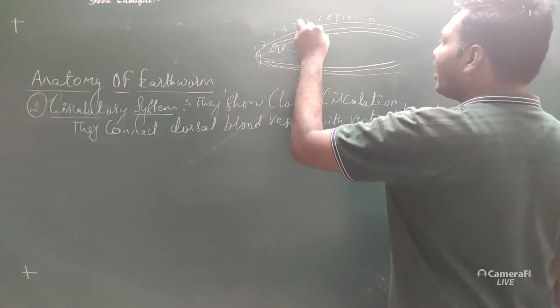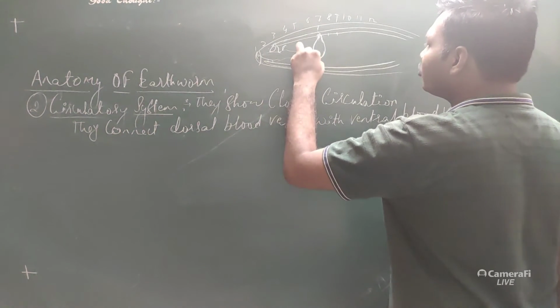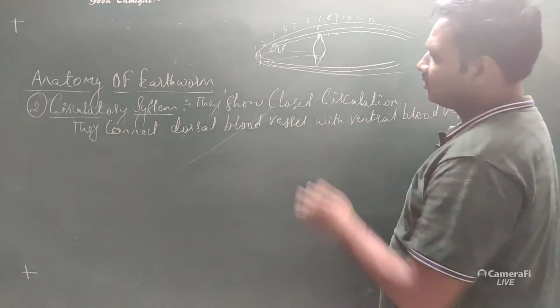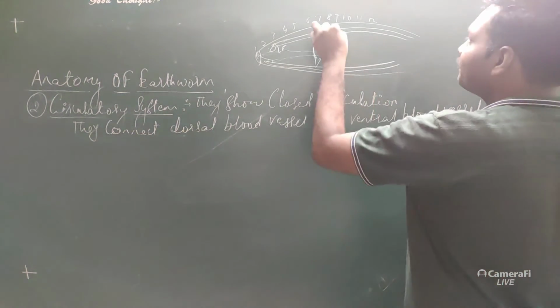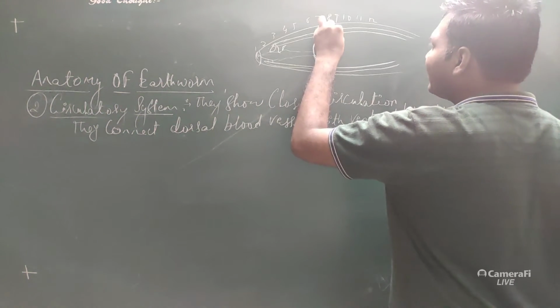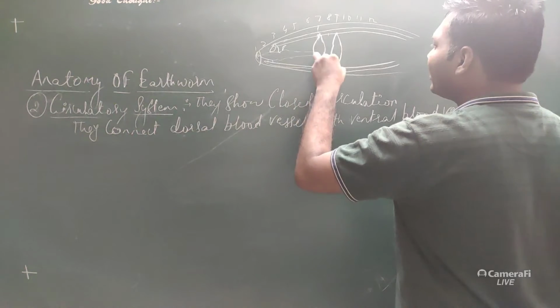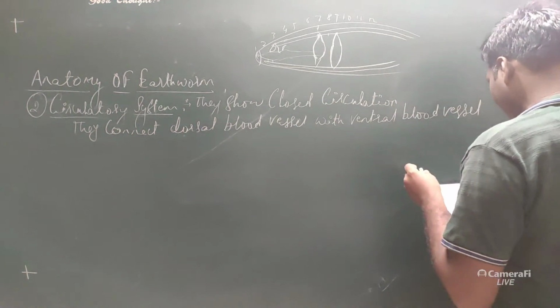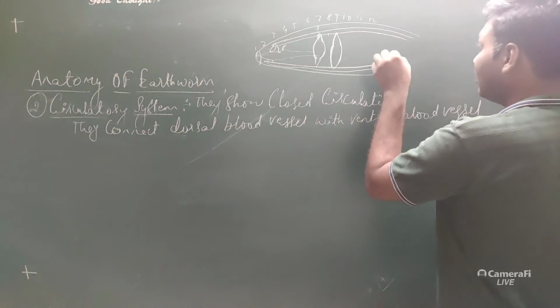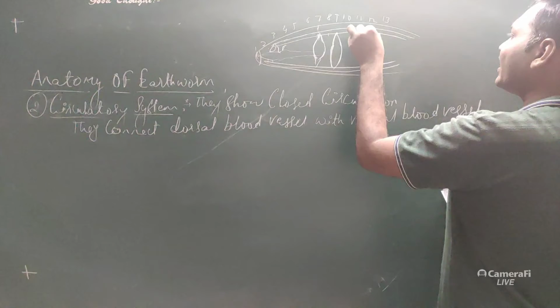Now the muscular heart, which is over here, will join to the ventral blood vessel at the 7th and 9th segment. And the posterior blood vessel is located in the 12th and 13th segment.